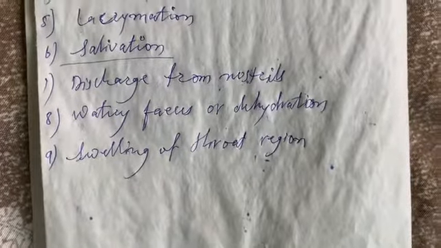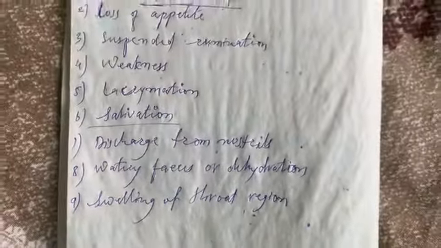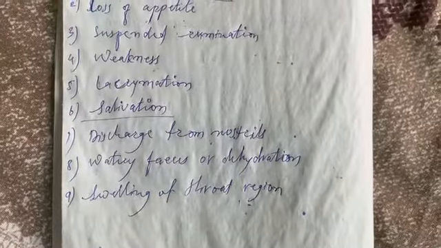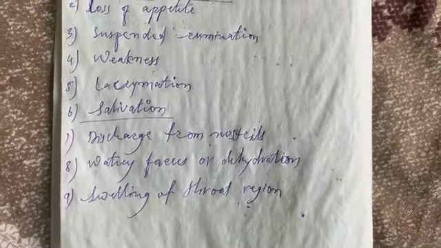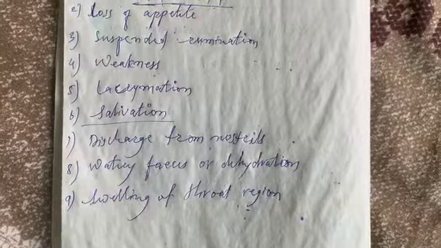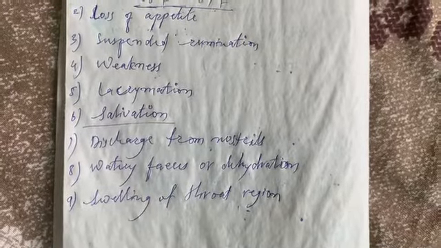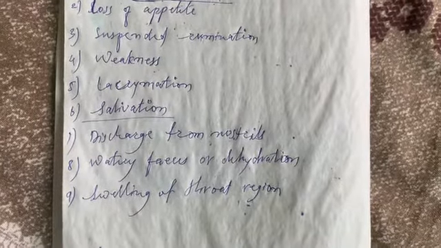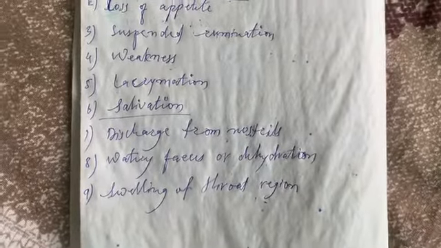So, these are the important symptoms found in animals suffering from hemorrhagic septicemia. So we got all the symptoms of this disease.